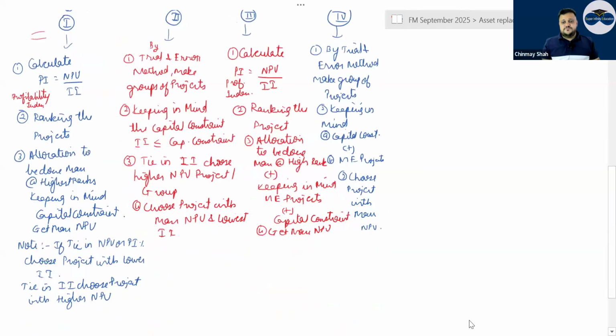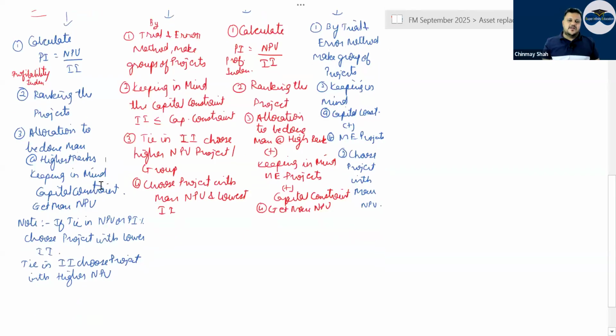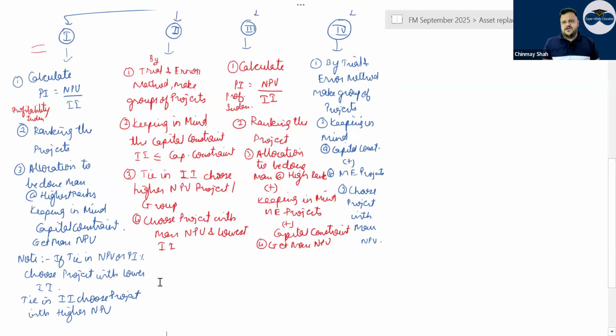First, if all are independent and all are divisible, in that case, use the PI method. PI is nothing but NPV divided by initial investment. You find the profitability index, rank the projects, allocate maximum to the highest ranks, keeping in mind the capital constraint, and get the max NPV. If there is a tie in NPV or PI percentage, choose the project with lower initial investment. Tie in initial investment, choose the project with higher NPV. Because a lot of times in ranking ties come up. Tie means the same things: either initial investment is the same, or NPV is the same, or PI percentage is the same. So accordingly you decide based on that.